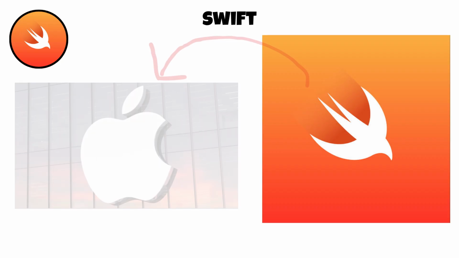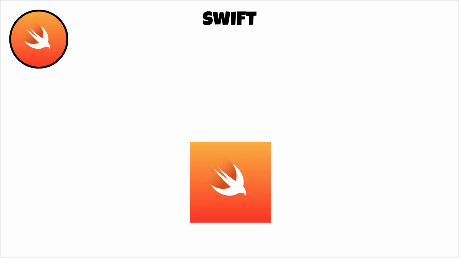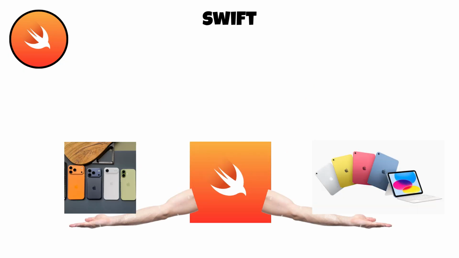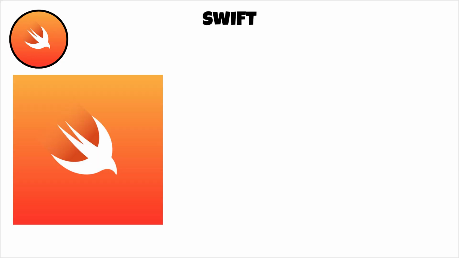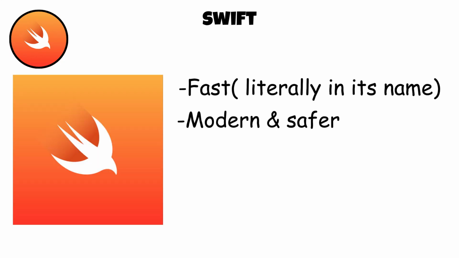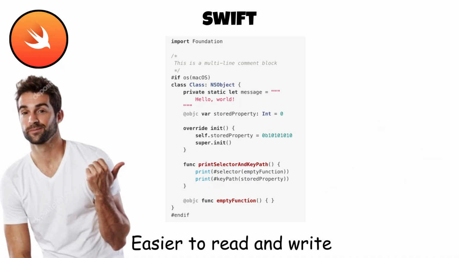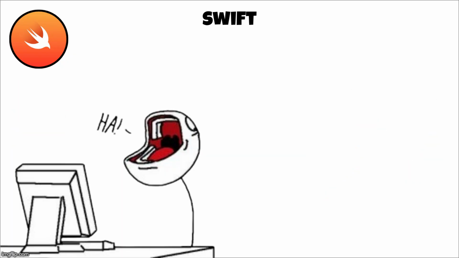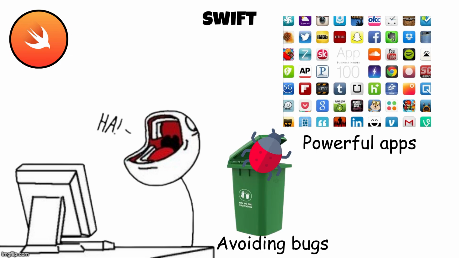Swift was introduced by Apple in 2014 to replace Objective-C for developing apps across its ecosystem. It powers many applications on iPhones, iPads, Macs, Apple Watches, and Apple TVs. Swift was designed to be fast, modern, and safer than its predecessor, with syntax that is generally easier to read and write. Developers can build powerful apps while avoiding many common programming errors.